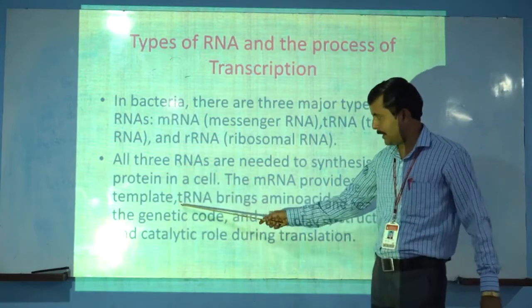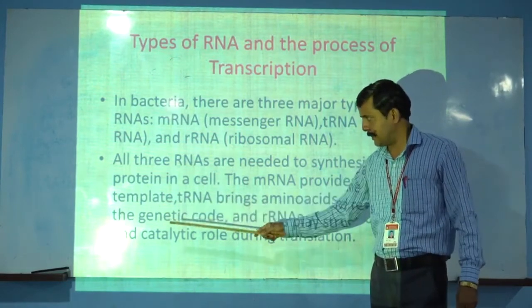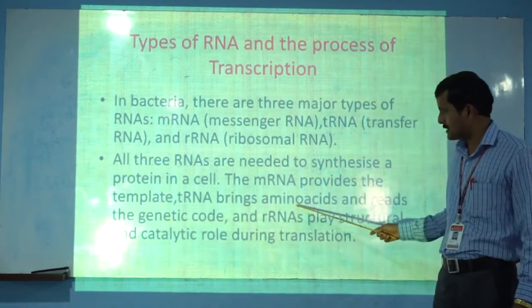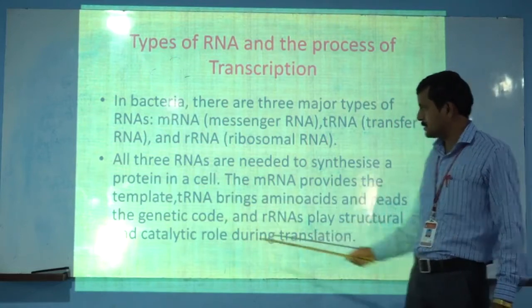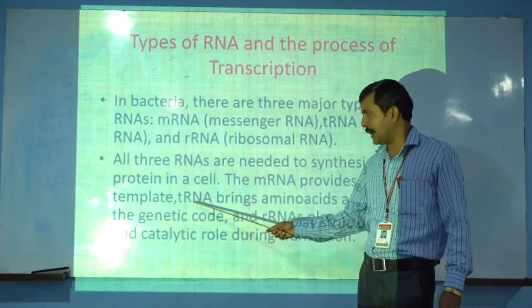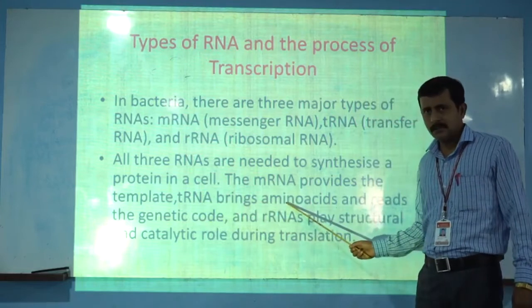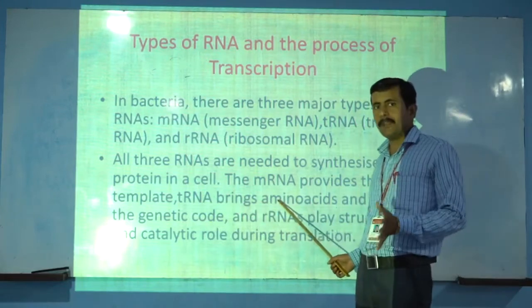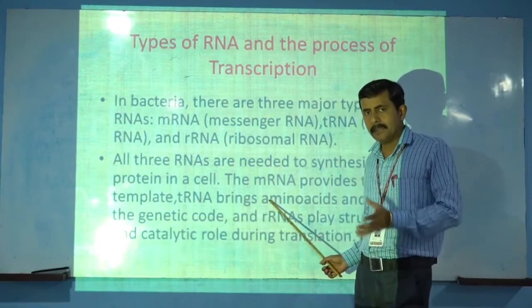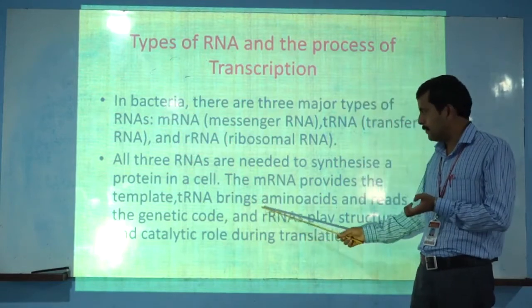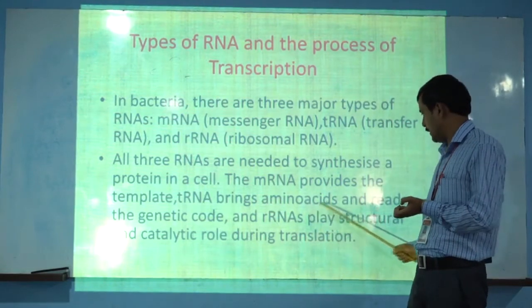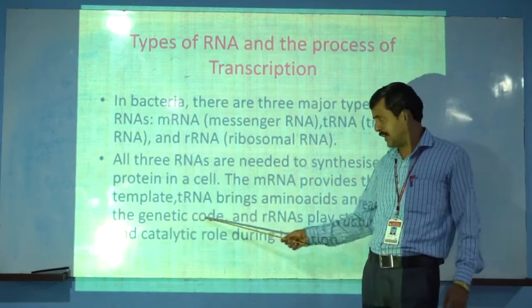Firstly, mRNA acts as a template, and tRNA brings amino acids and reads the genetic code.